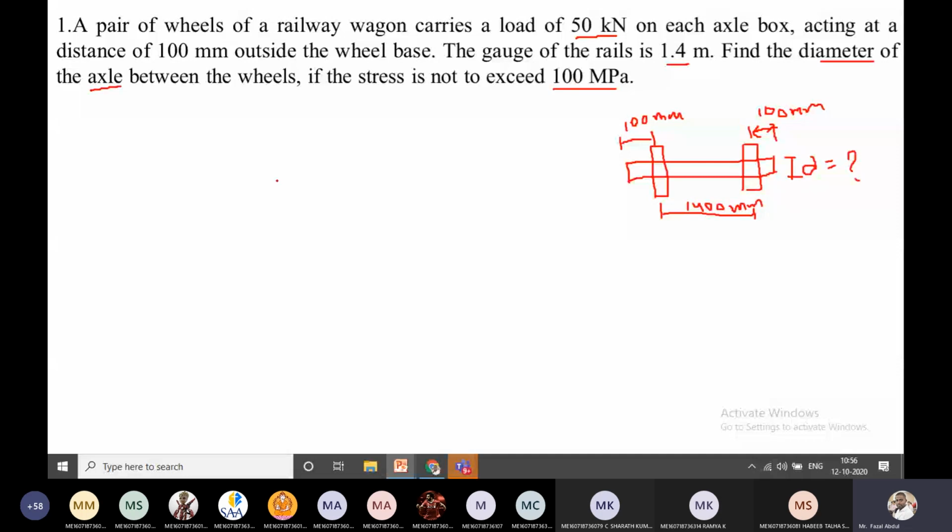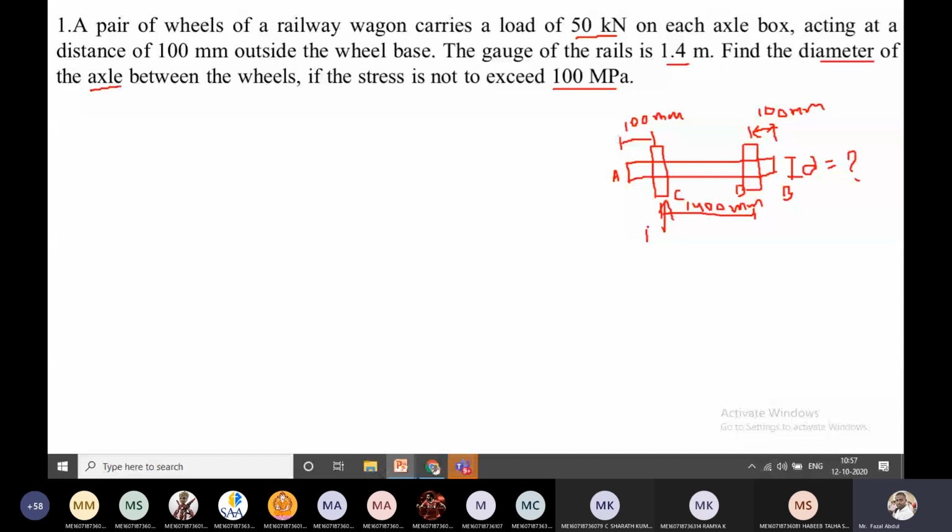So what type of stress? See here, because of these wheels the axle may be subjected to bending. Suppose this is point A, and this end is point D. This is point C, suppose this is point B. Because of the wheel, one reaction is going to generate here, that is RC.